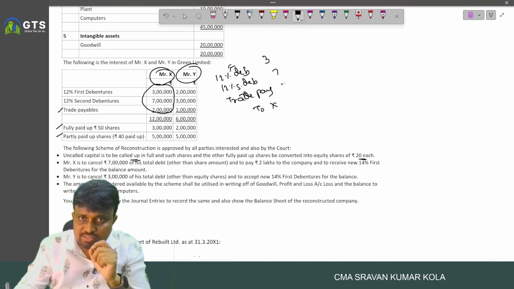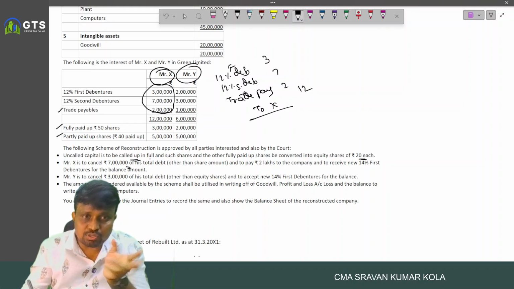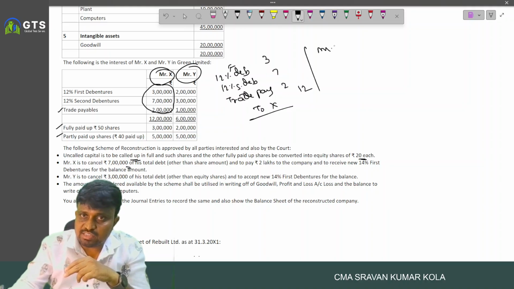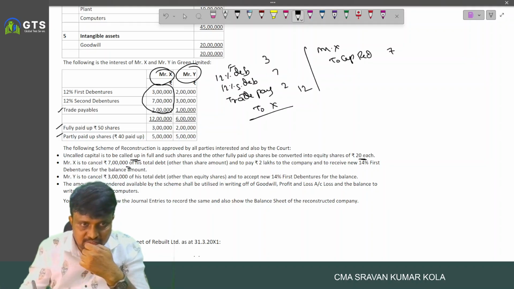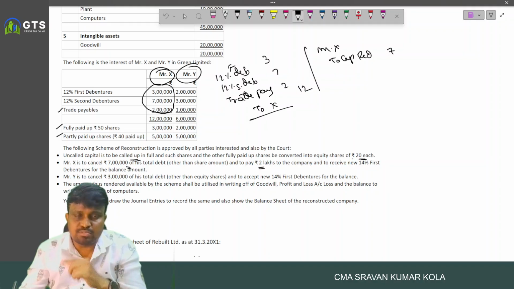So 3 lakh, 7 lakh, 2 lakh, 12 lakh. And X has to cancel 7 lakh total debt. So X to capital reduction 7 lakh.